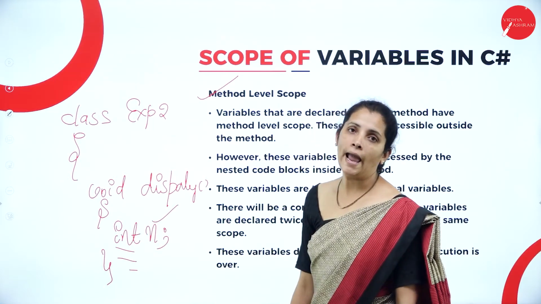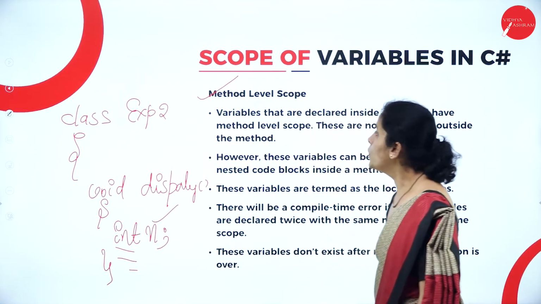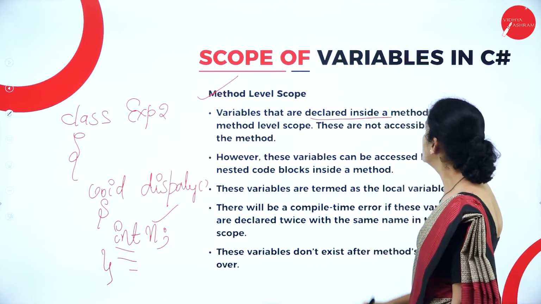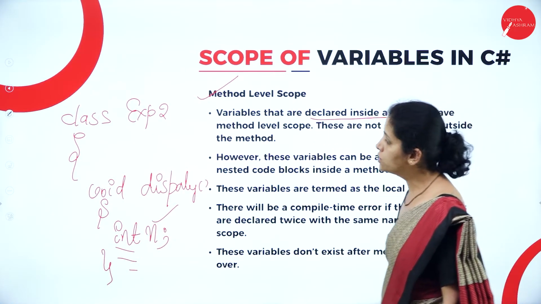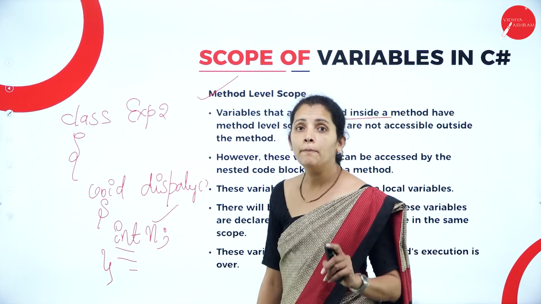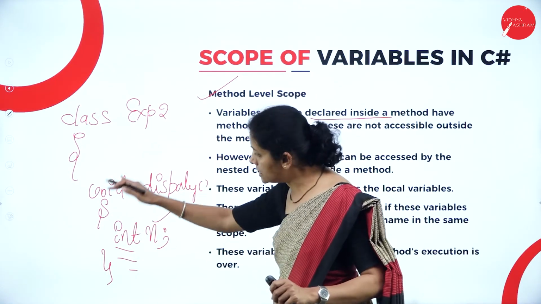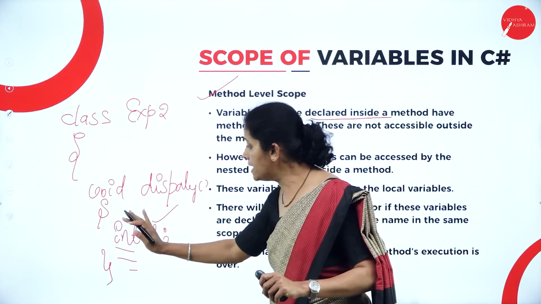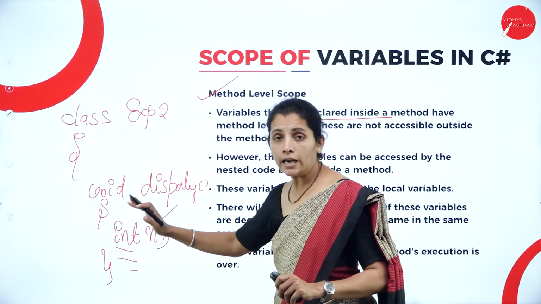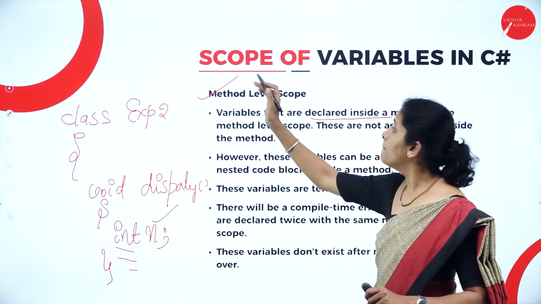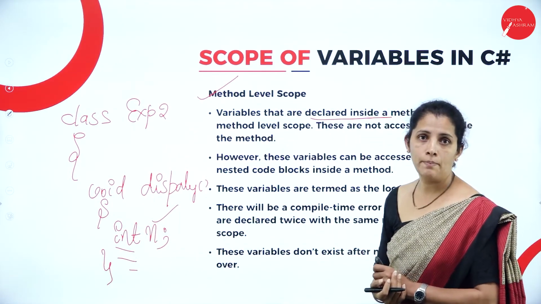And what is my variable name? That is n. So, variables that are declared inside a method. So, dear student, what is the method name here? That is display. Within this method, if I create a variable, then that is known as method level variable.